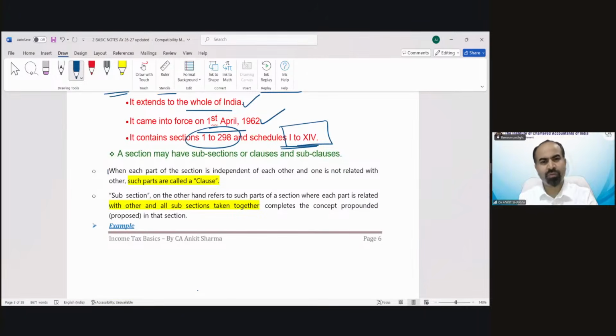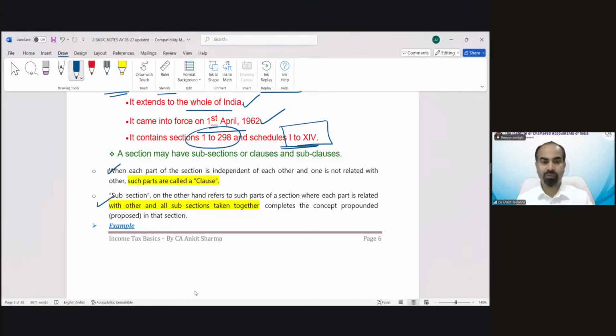So what is the meaning of clauses and subclauses? I guess you must have gone through all these things in foundation. You can go through this topic, because for this chapter number 1 we have 3 sessions to complete it, and this is a chapter of more than 100 pages. There are certain things which you must have gone through in foundation, which are very easy from your point of view, so I will give those things to you as homework. All other technical things I am going to discuss.